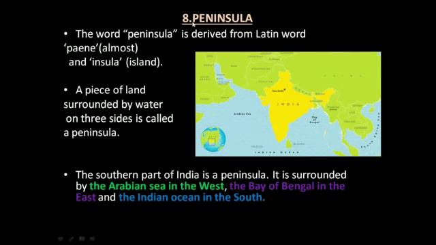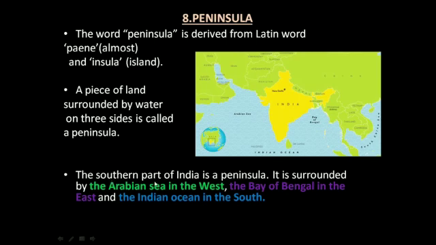Next topic is peninsula. The word peninsula is derived from the Latin words paene, which means almost, and insula, which means island. A peninsula is a piece of land surrounded by water on 3 sides. The difference between an island and a peninsula is that an island is surrounded by water from all sides and a peninsula is surrounded by water from 3 sides.